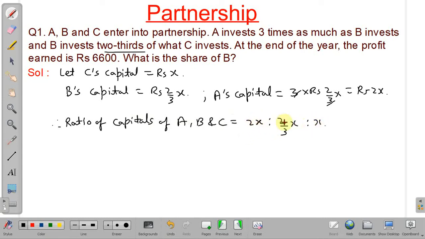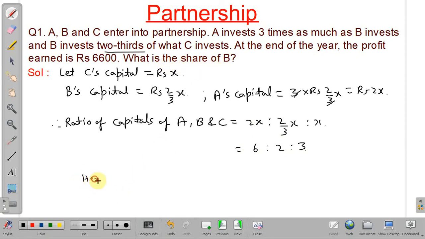When we multiply all the terms by 3, and x can be cancelled, it will be 6 : 2 : 3. Now we can calculate the share of profit for each partner. But we have to find the share of B.